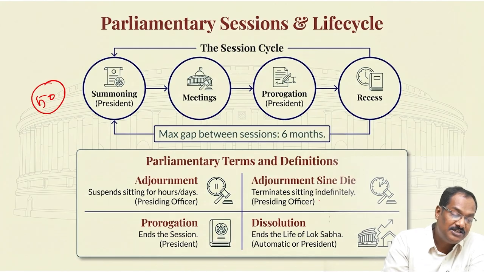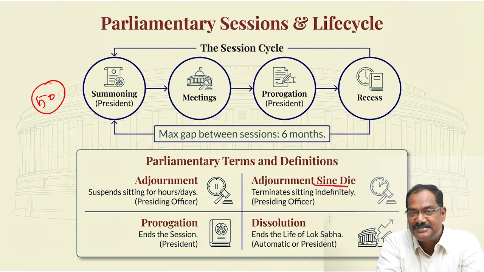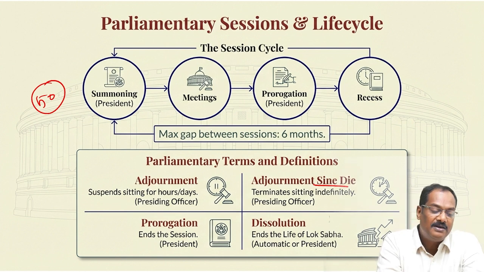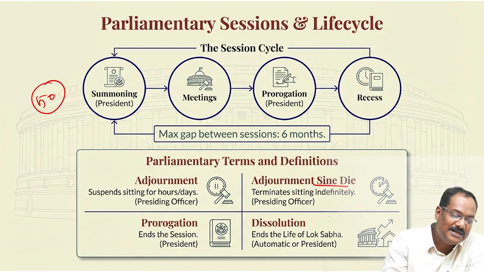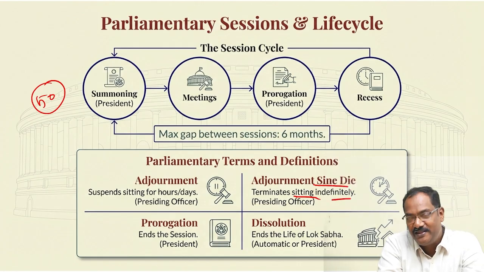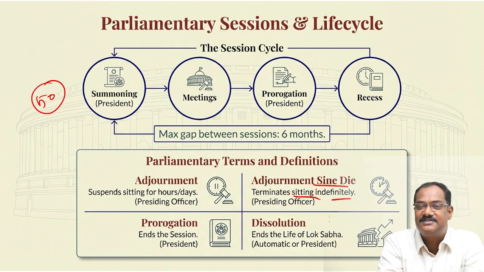Then one more is adjournment sine die. Now, on the normal adjournment, they'll give a time and the date when you have to reassemble. But adjournment sine die does not give one. That means it's like an indefinite closure. Just get out from here. It terminates the sitting indefinitely. So the speaker will say the house is adjourned sine die. That means just go out.